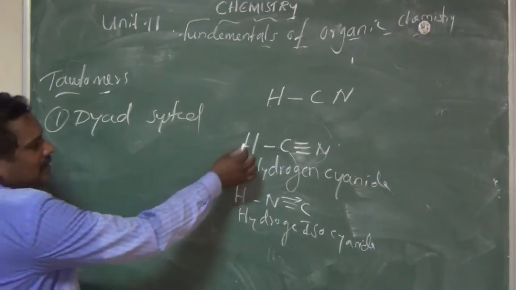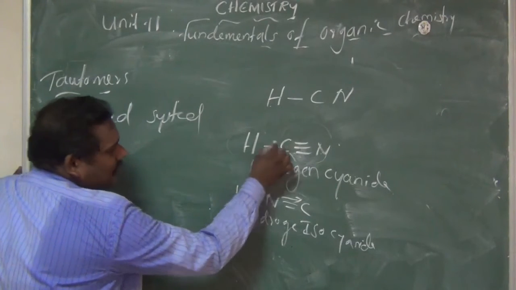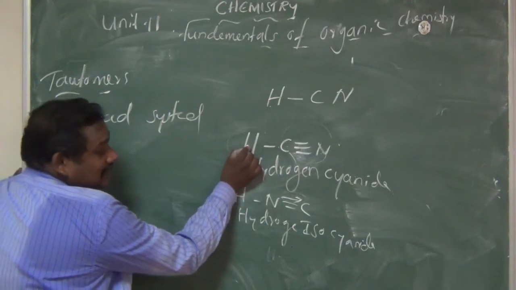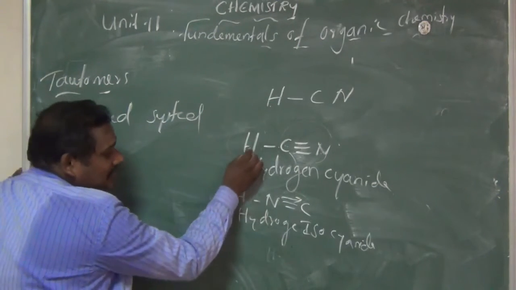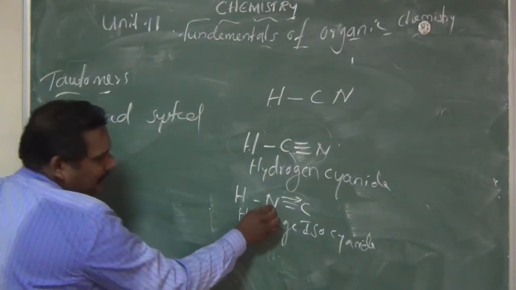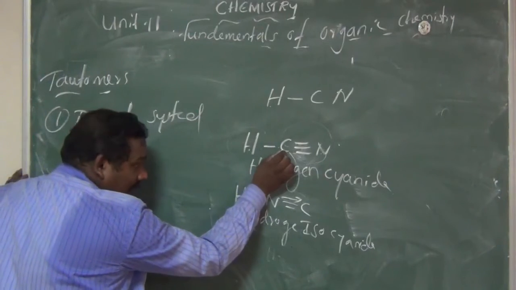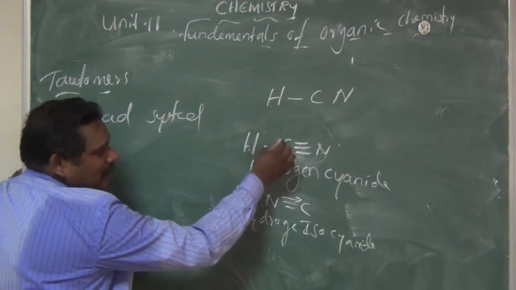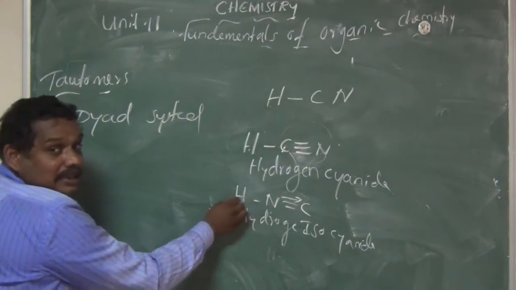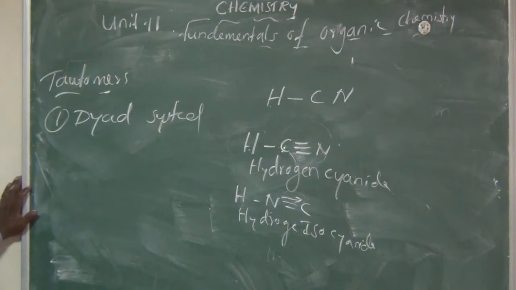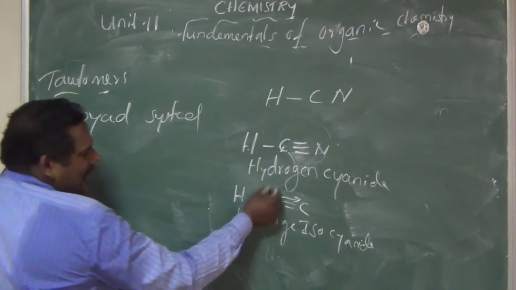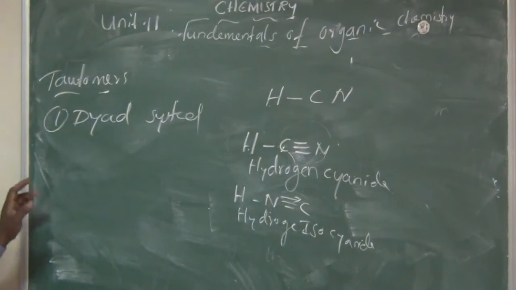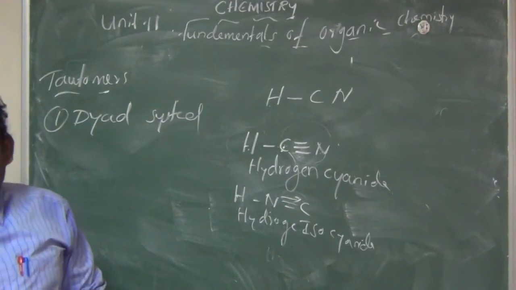In the first compound, hydrogen is attached to the carbon. In the second compound, hydrogen is attached to the nitrogen. So we are saying polyvalent atoms. So this is the dyad system. Next one.